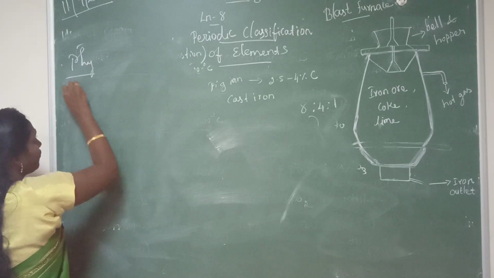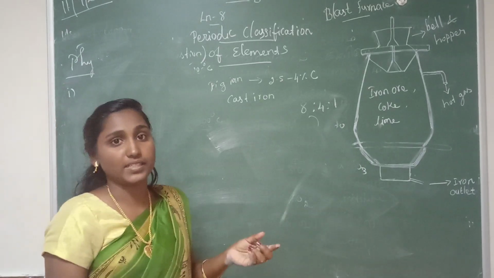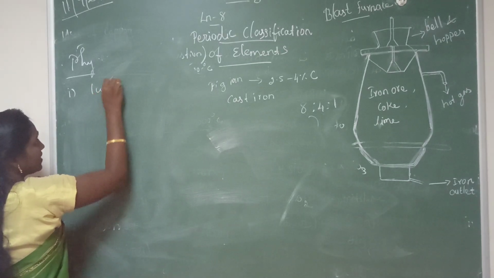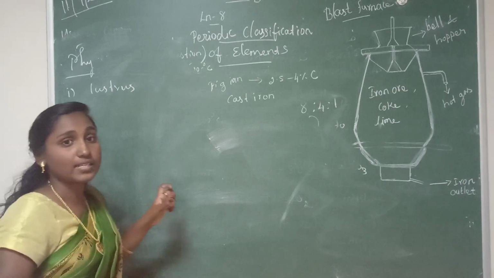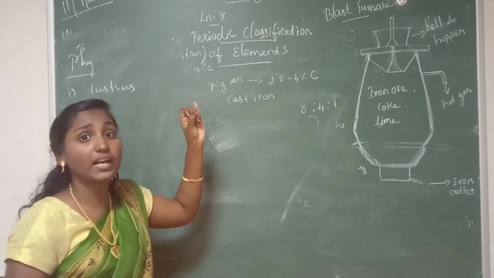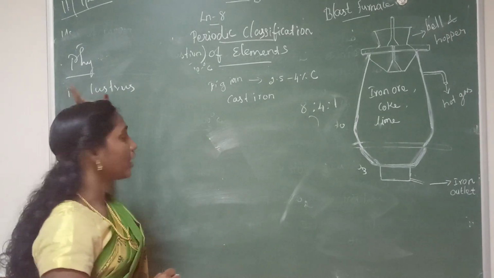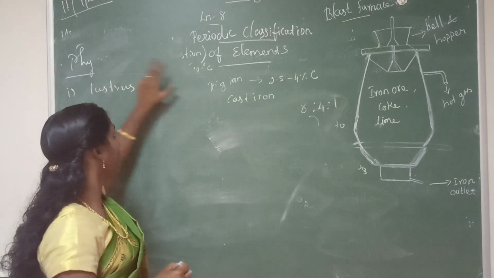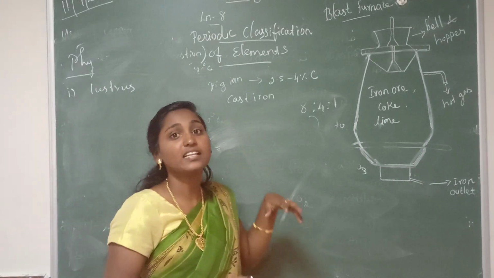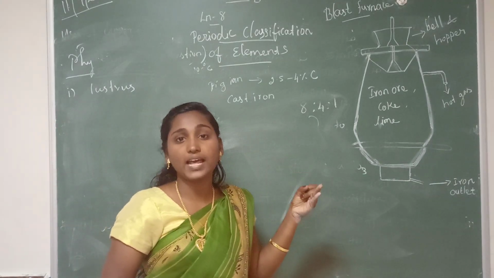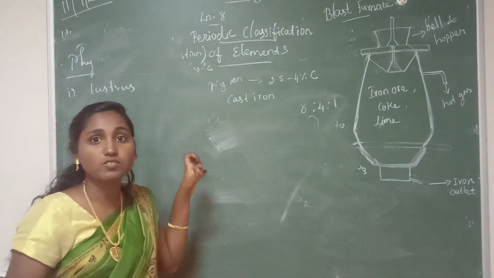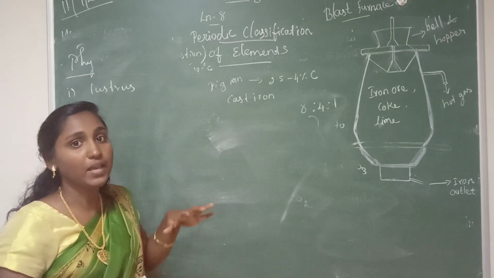Physical properties of iron, first point: it is a lustrous metal. Lustrous means it is bright, very bright. It is a lustrous metal and its color is greyish white. What is aluminium's color? Aluminium is white. Copper is reddish brown. Iron is a greyish white lustrous metal. It has high tensile strength. It is highly malleable and ductile. Malleable and ductile means it can be made into sheet or wire, anything. It can be magnetized. Iron has some magnetic character, right? So it can be magnetized.